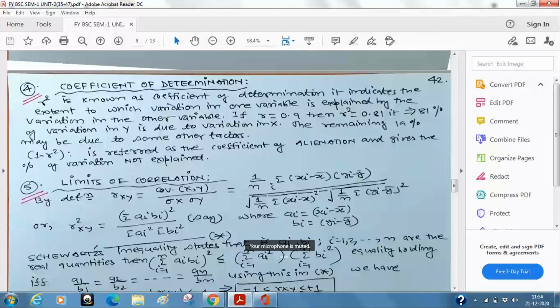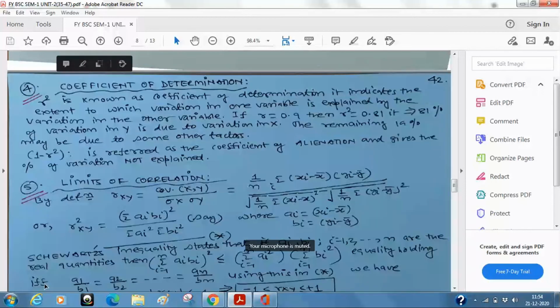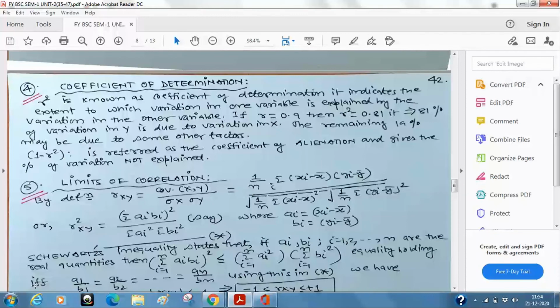An obvious question may be in your mind, sir, if it is less than or equal to, then when will the equality hold? It is said that equality holds iff. Have you read this sign? It is not a misprint, it is iff, which means if and only if.